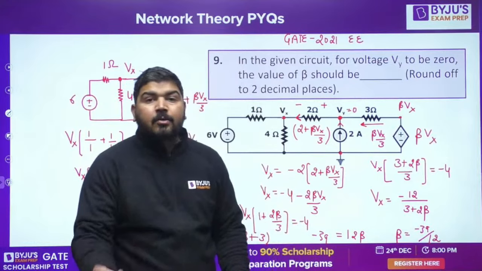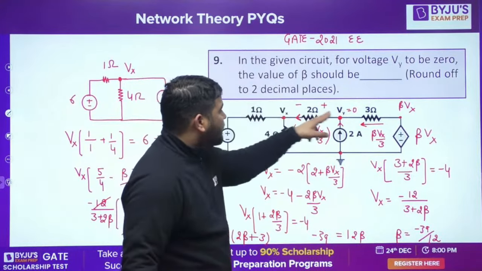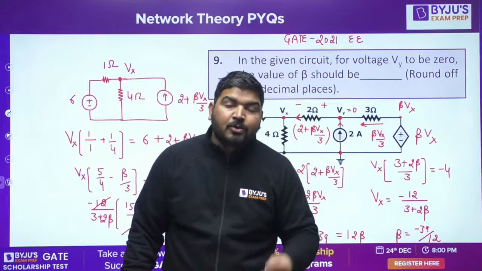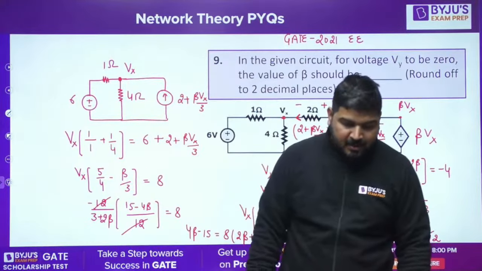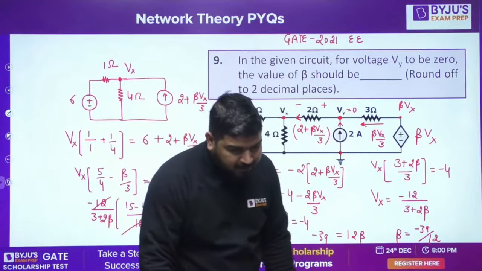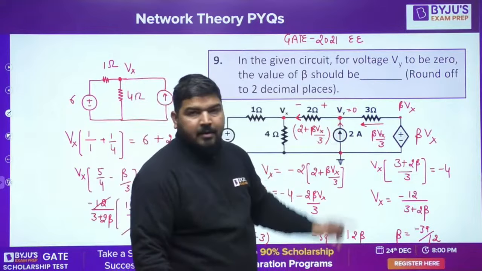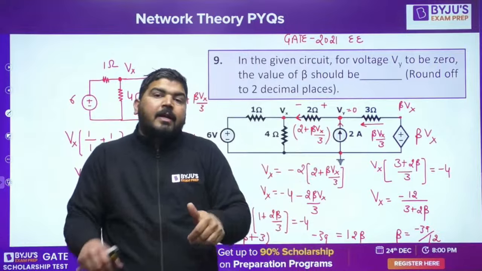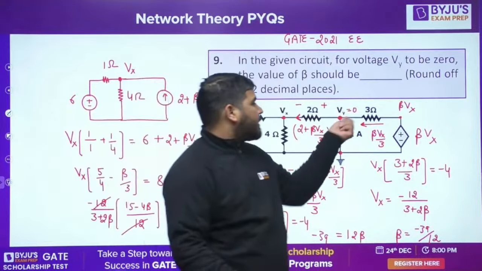Remember, not only two, actually then the variables will be 3. If you are solving Vx, Vy and beta also, so there are 3 variables. So you are going to solve a 3 variable equation. That will be very lengthy, okay? Is it fine, guys? So that's why I put this value 0, okay? We'll get the Vx value. No, let me tell you again. What I'm doing is I'm putting this 0 because I don't want to create an extra variable. I want to minimize the variables. That's why I'm not taking this Vy.